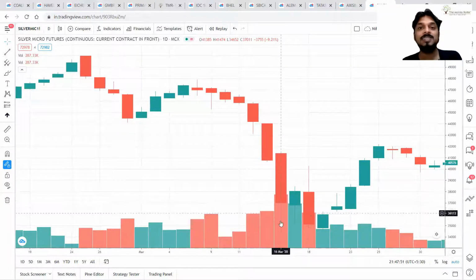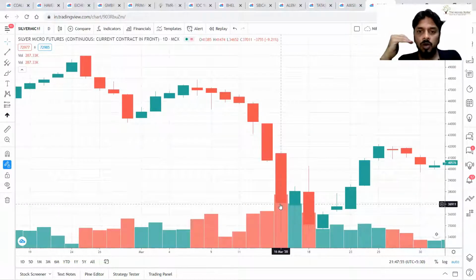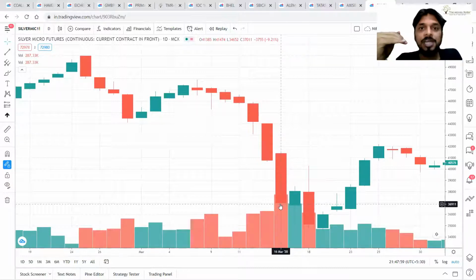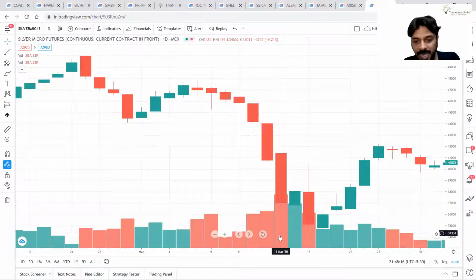Hence, it is called a selling climax, because everyone wants to sell, either fearfully or greedily. Shorters, they want to earn money. Those who have bought silver, they are fearful, they want to exit. Everyone is in the market. Most of the people are in the market with fear, they are selling. Huge amount of volume is there.